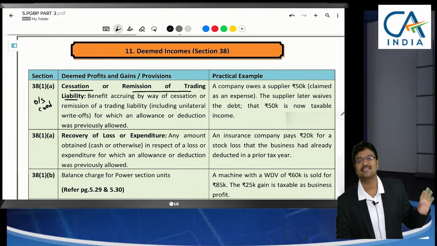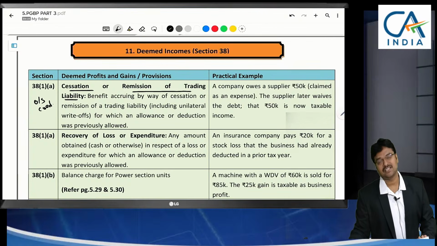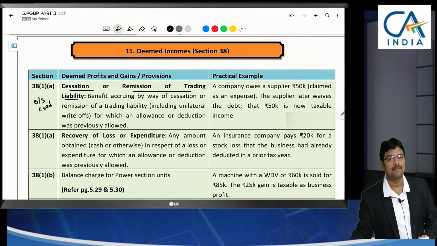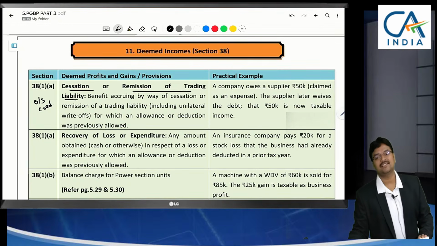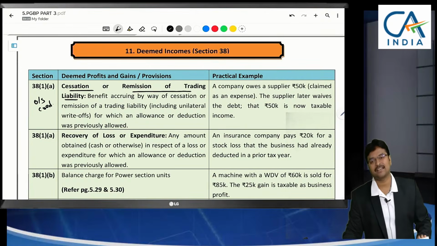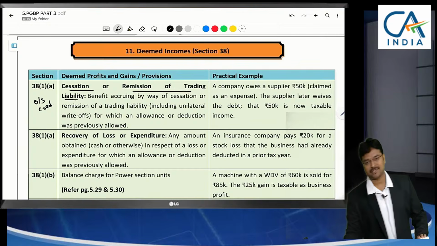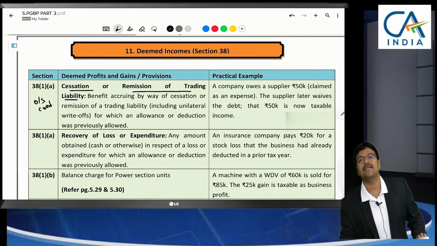If this account balance is not confirmed, then what happens? It will be treated as income, deemed income. Since they have not confirmed, they are adding back, but it's not correct. How can you say that this was not paid this year? Next year it will be paid. You have to check bank payments at least. Even though we could not confirm, if any cash payment is being done, 10,000 limit if we apply, it might be suspicious. But here we have made payment through bank.